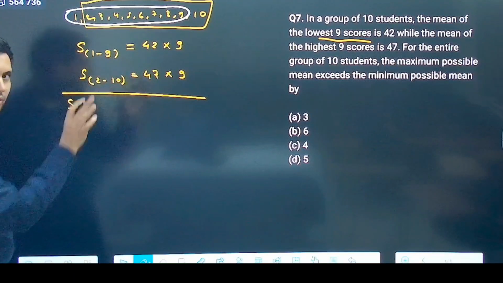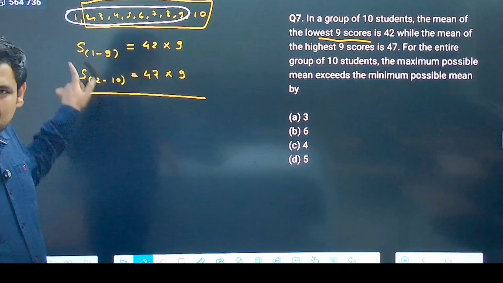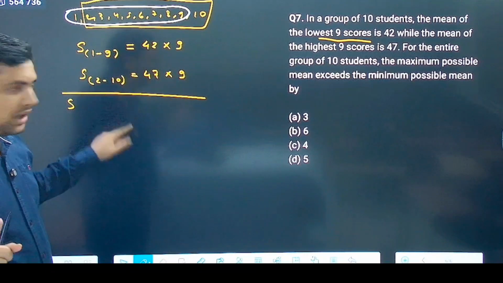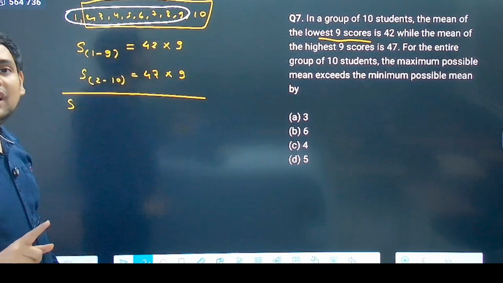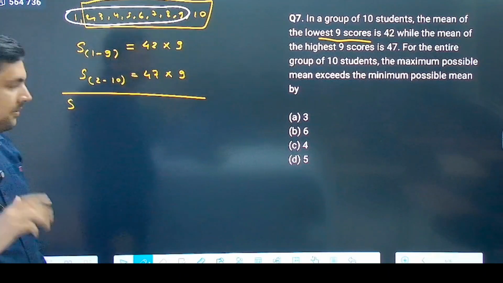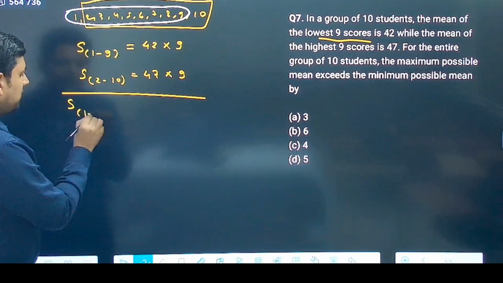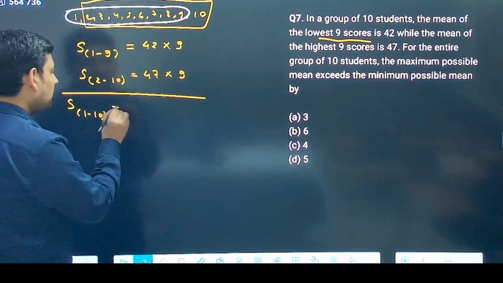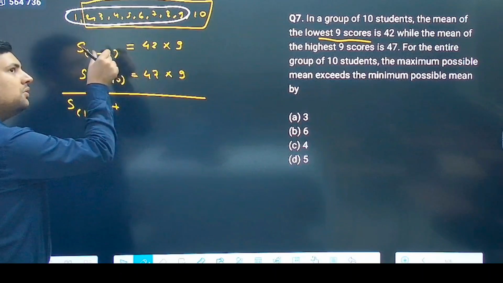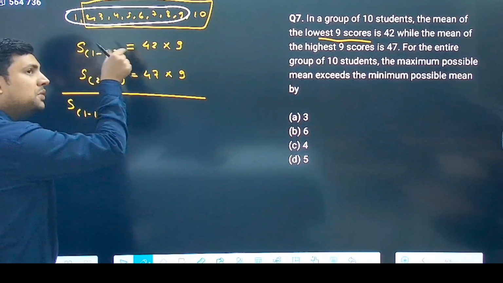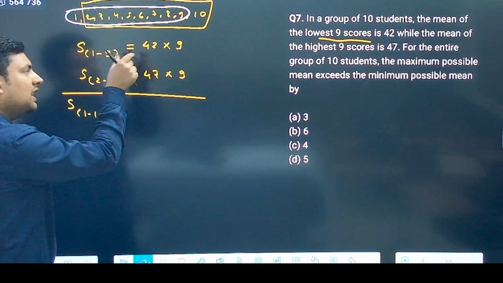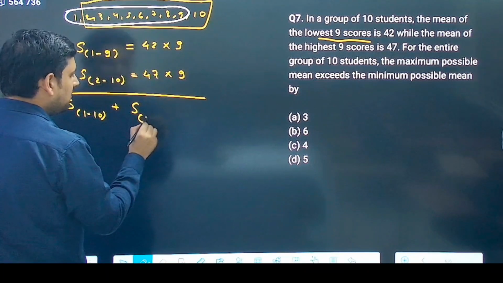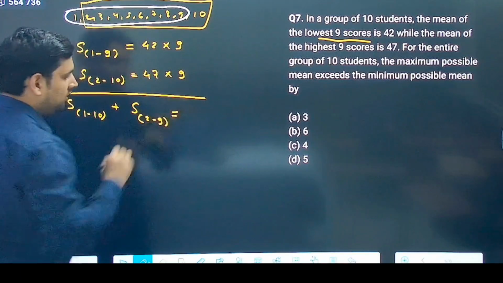Now if I add them both, what will I get? Don't you think I will get the first term only once, and I will also get the 10th number only once, but other than that, 2 to 9, I will get 1 extra time. So I can write it as the sum of numbers from 1 to 10, whole thing complete, plus what I will get extra? I will get S2 from here also, S3 from here also, correct, till S9 I will get from here also and here also. So this becomes plus the sum of 2 to 9.